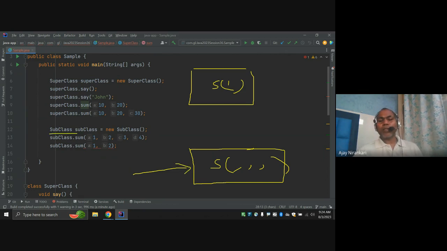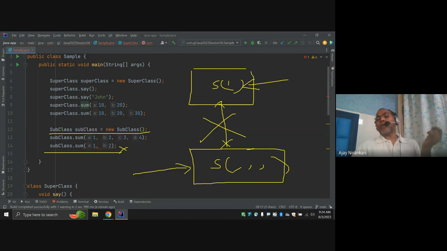From this subclass, I want to use the sum of two numbers. We cannot do it because there is no direct relationship between these two. We cannot use this sum method because it is written for two input arguments, but this class doesn't have access.